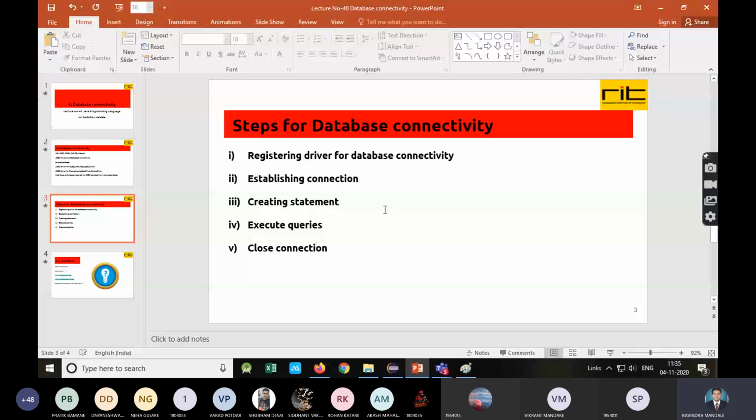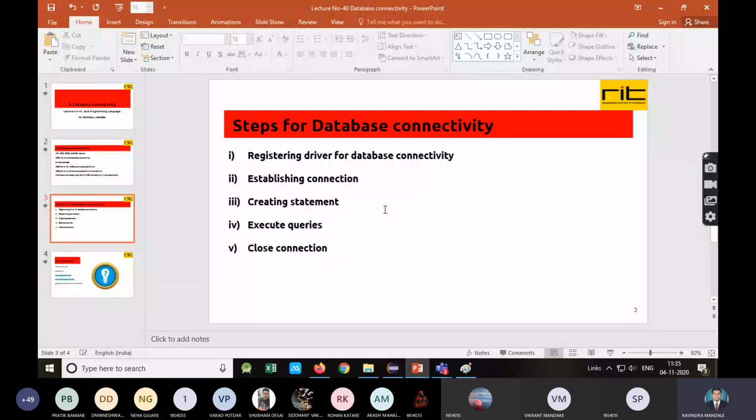Now these are the 5 steps you need to know while doing database connectivity in a Java application. The code is very simple. You need to remember only this sequence. What is the first step? First, you need to register the driver. We have seen the driver, com.mysql.jdbc.Driver. That driver you need to load, that driver you need to register to your application. That means you need to dynamically load it. That is nothing but registering the driver for database connectivity.